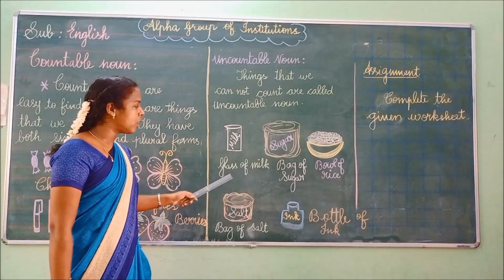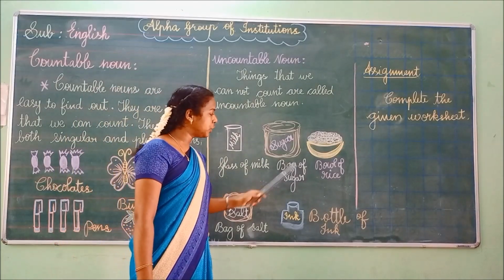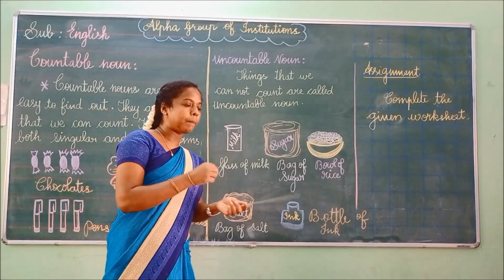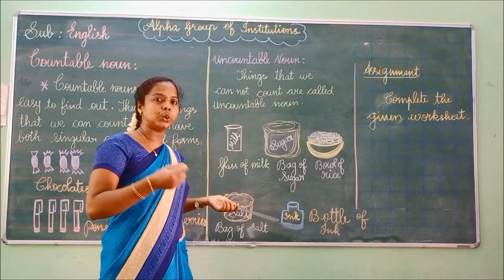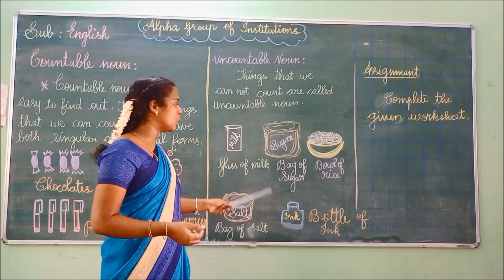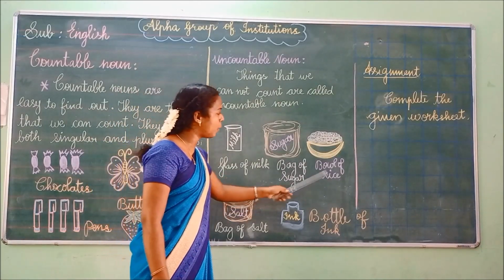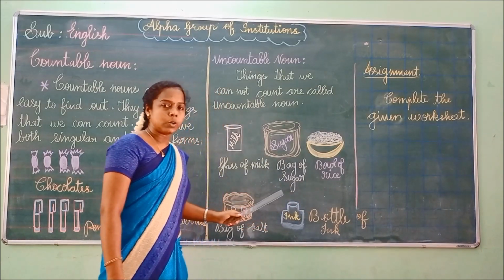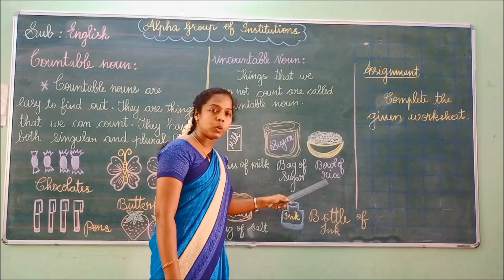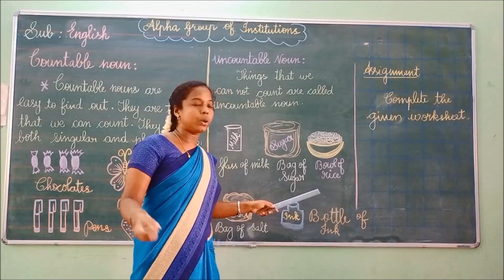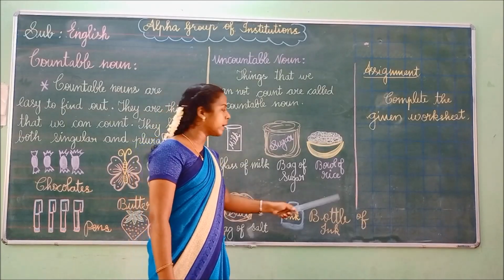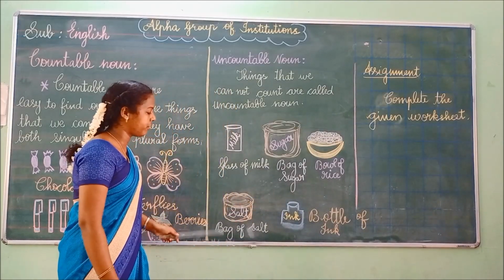No, we can't count milk. Bag of sugar. Can we count the sugar one by one, 1 sugar, 2 sugar, 3 sugar and so on? No, so it is an uncountable noun. Bowl of rice. Now tell me, children, can we count the bowl of rice by 1, 2, 3, 4 and so on? No, we can't count the bowl of rice.